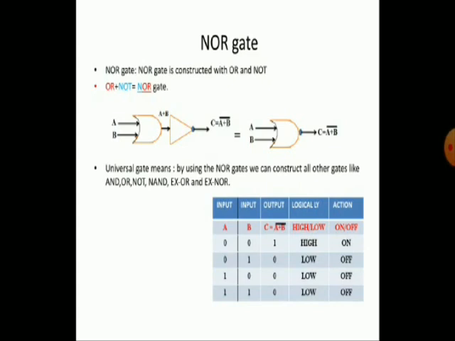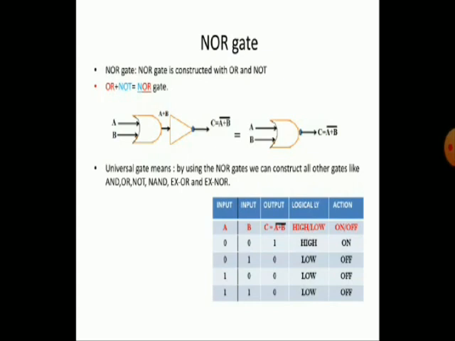Here also it consists of two inputs A and B, and the output is C. It is exactly opposite of the OR gate. Earlier the NAND gate is the opposite of the AND gate, but here the NOR gate is exactly opposite of the OR gate. The NOR gate is also called a universal gate. We already discussed, by using any number of NOR gates, we can construct all other gates: AND, OR, NOT, NAND, exclusive OR and exclusive NOR gate also.